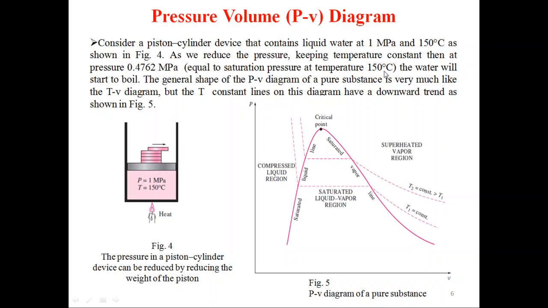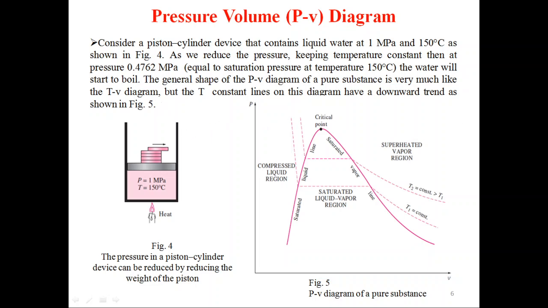We are taking water as the liquid. Now when this condition is reached, that is 0.4762 megapascal and 150 degrees Celsius, if you supply more heat then the water will start to boil.